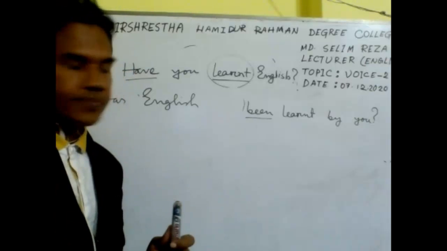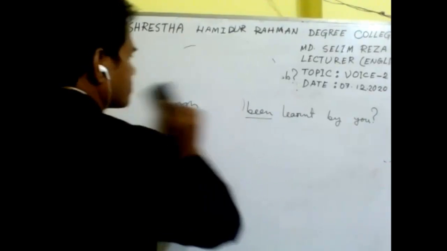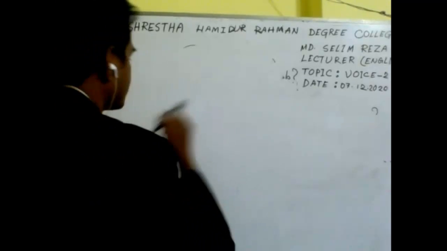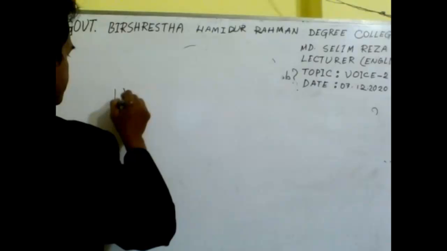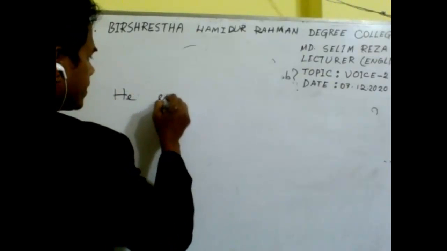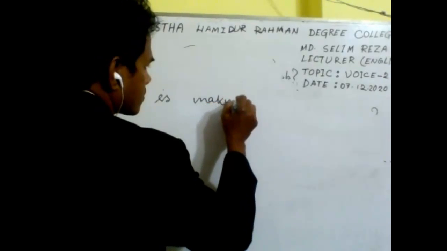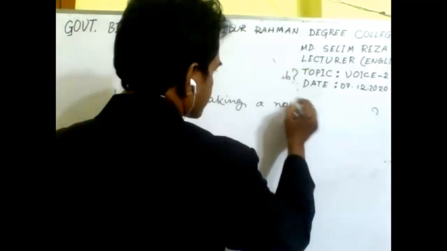See, the example of an interrogative sentence is, he is making a noise.